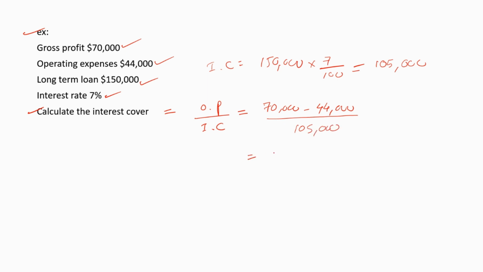So the interest cover is equal to 0.248. Let's round it off to 0.25. This interest cover is unacceptable. At least the interest cover should be more than 1.